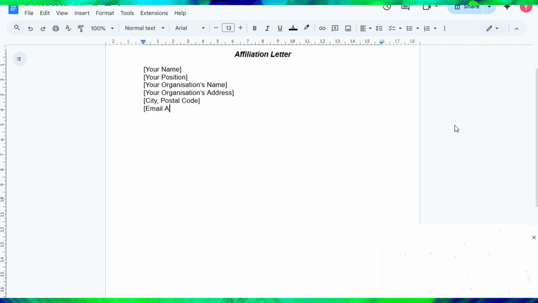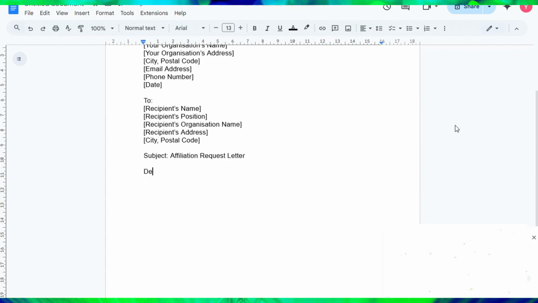Next, add the date to indicate when the letter was written. Address the letter to the recipient by mentioning their name, position, organization's name, and contact details. This personalization ensures clarity and professionalism. Finally, include a subject line, such as affiliation request letter, to specify the purpose of your communication.